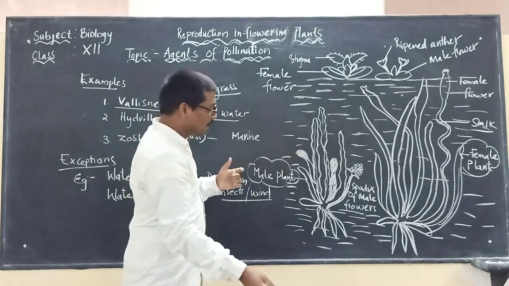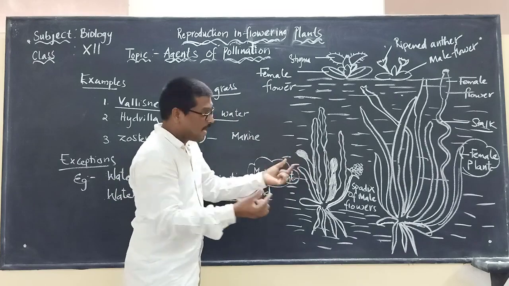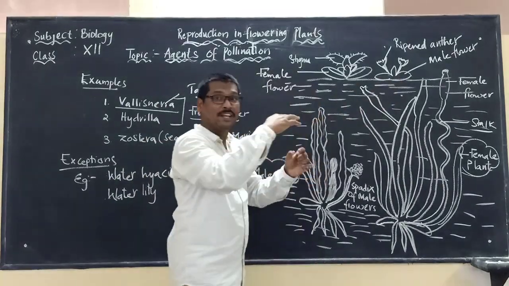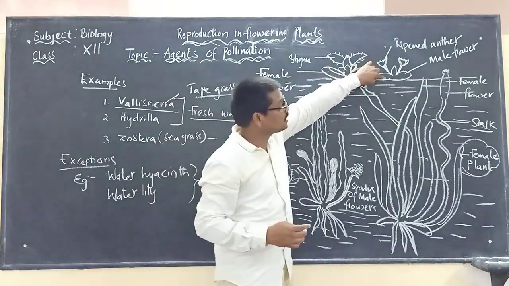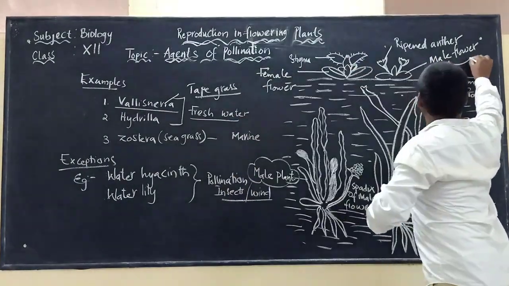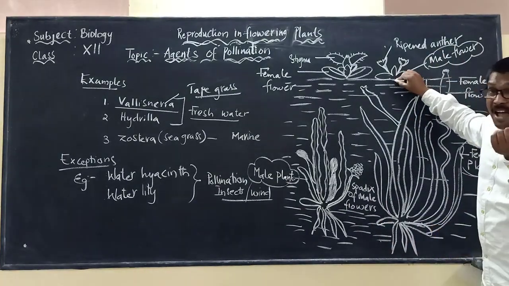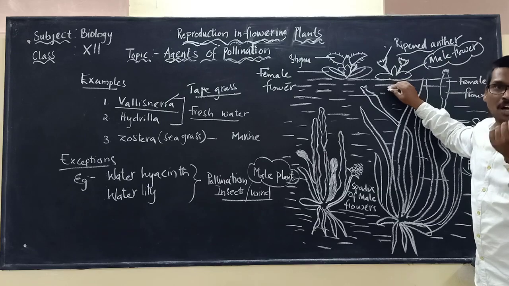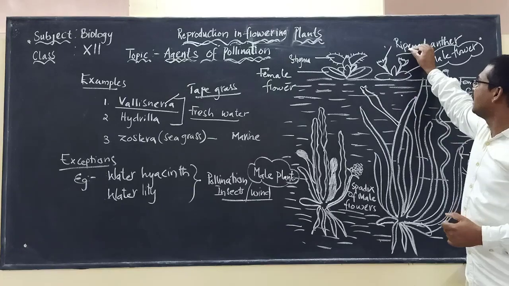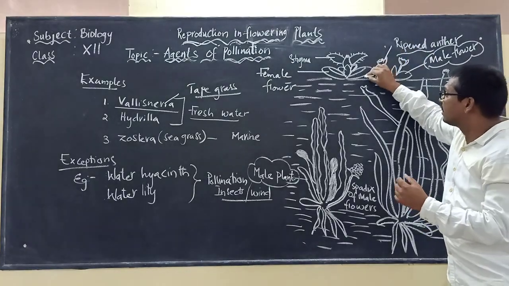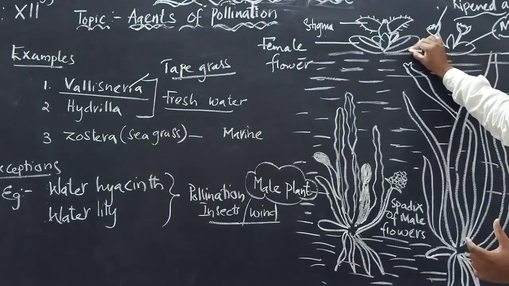It just happens. The male plant may be producing the male flowers, and these male flowers will also come onto the surface of the water. Here is the male flower. So when the male flower comes, having the ripened anthers, meaning matured anthers with pollen grains, they come very close to the stigma.